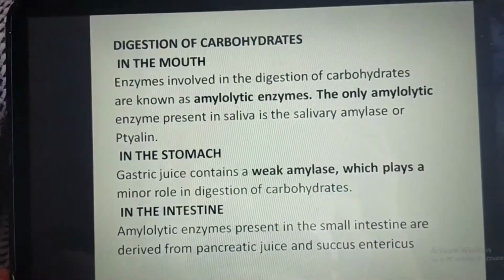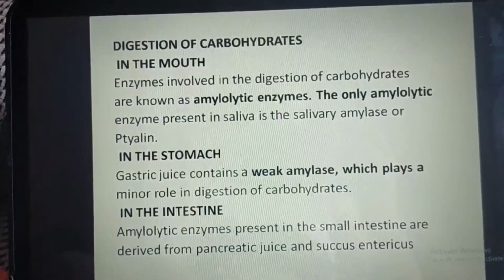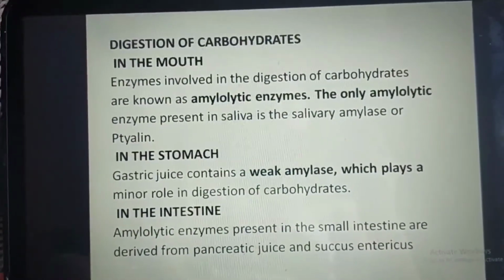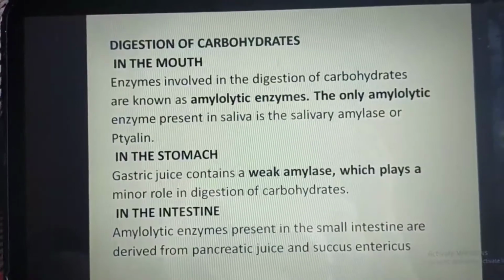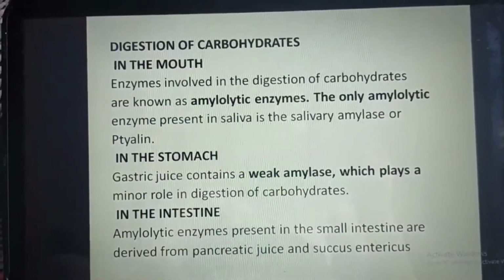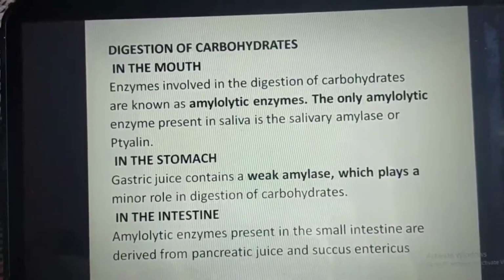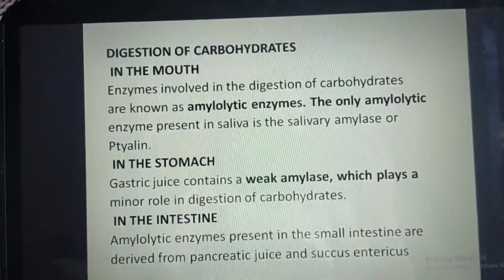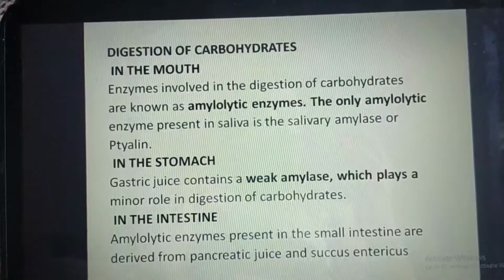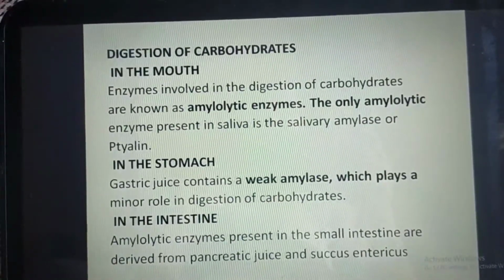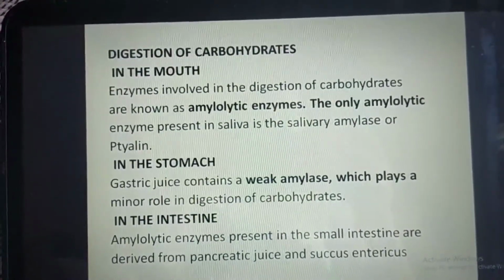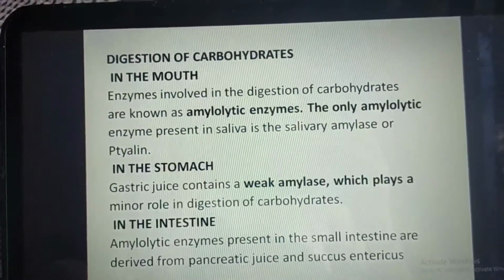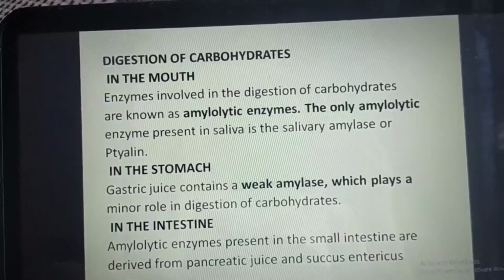Now we'll talk about the digestion of the carbohydrates in the mouth first. Enzymes involved in the digestion of carbohydrates are known as the amylolytic enzymes. The only amylolytic enzyme present in saliva is the salivary amylase or ptyalin. I guess I have talked about this in a previous lecture also, when we were talking about the digestion in the mouth.